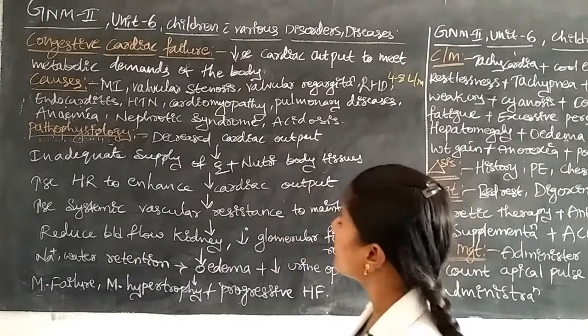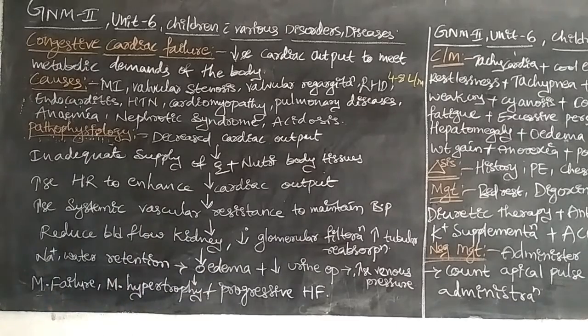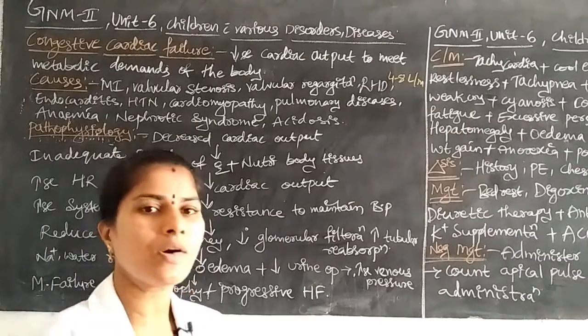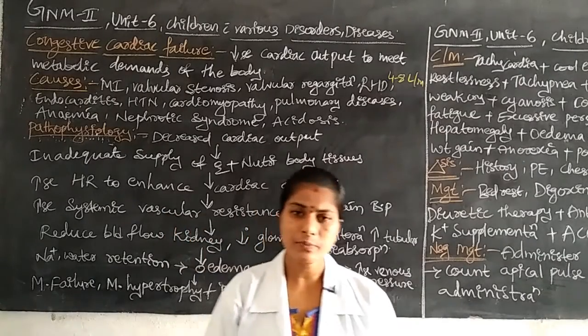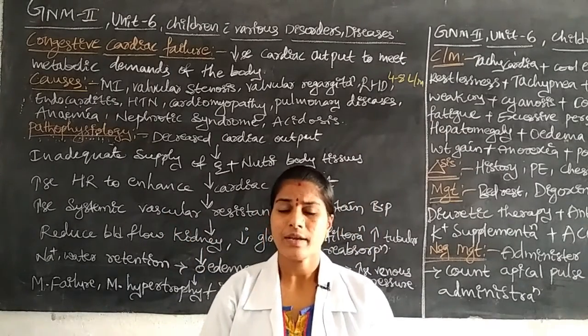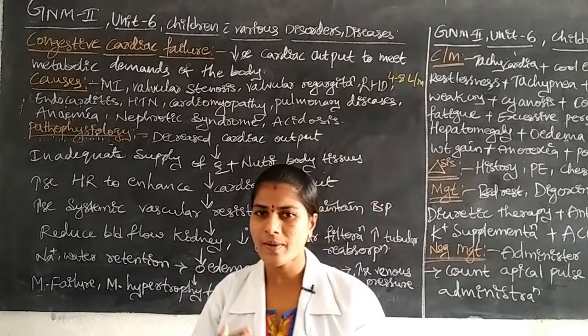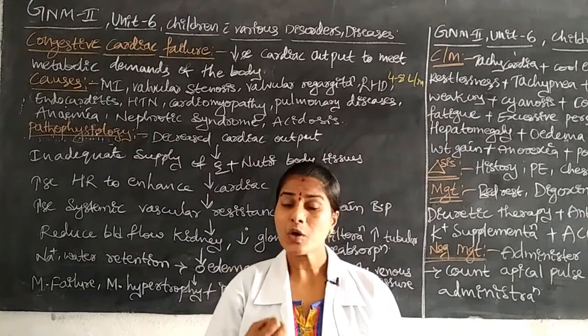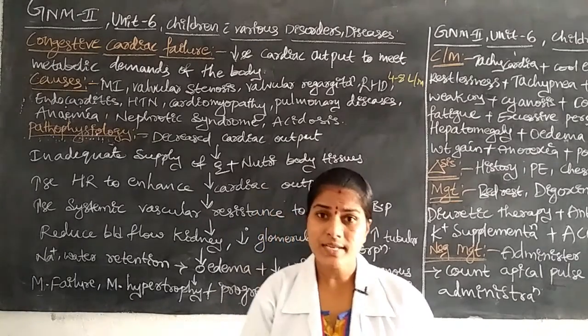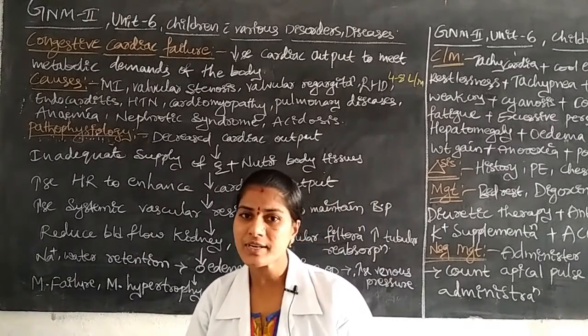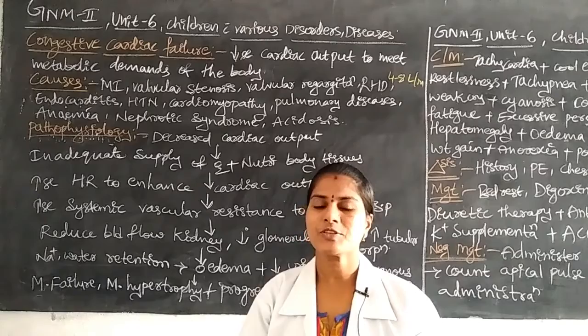Next, another one is rheumatic heart disease, which is one type of heart disorder. Next is endocarditis. The endocardium is a covering layer of the heart muscle, along with the myocardium and pericardium. Due to viruses, bacteria, or fungi, the endocardium may get infected. Due to these reasons, the heart of the child may have decreased blood supply to all body parts.